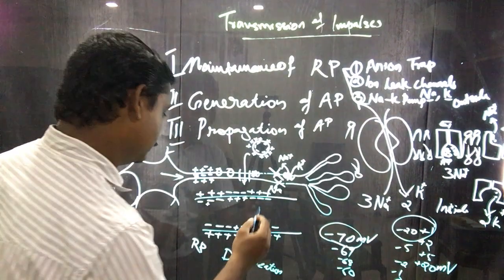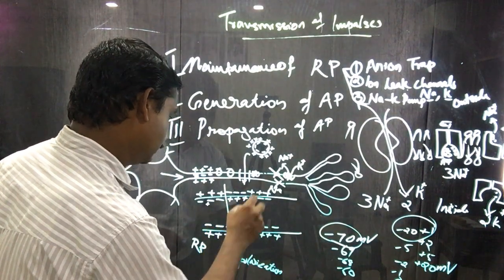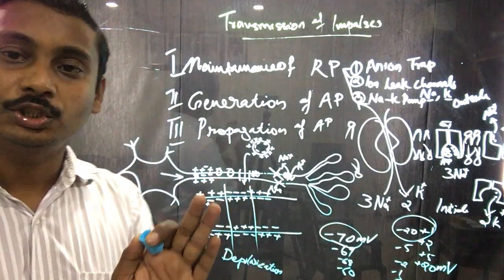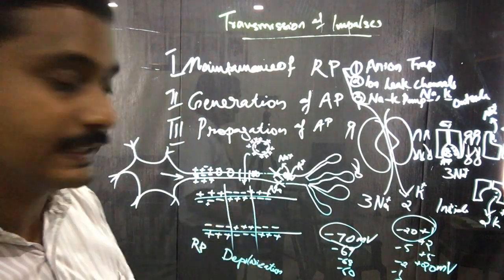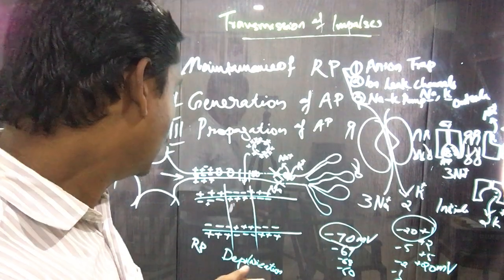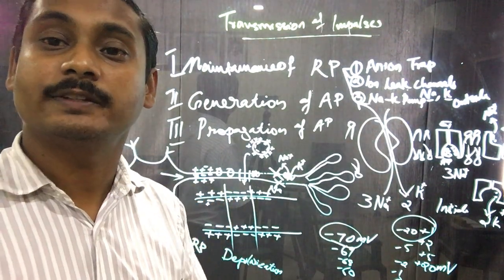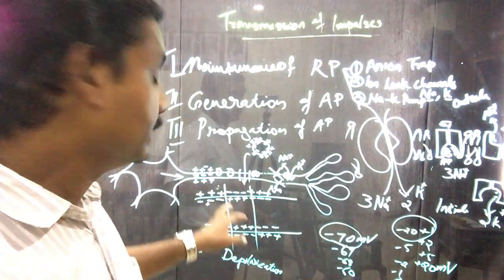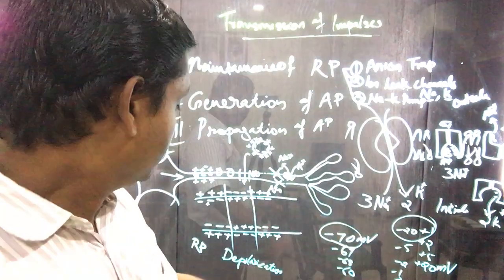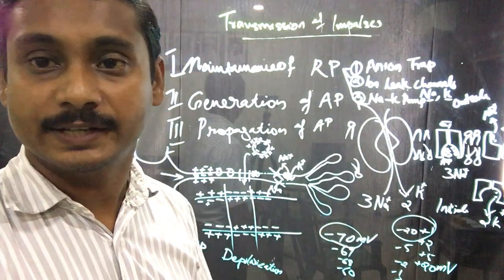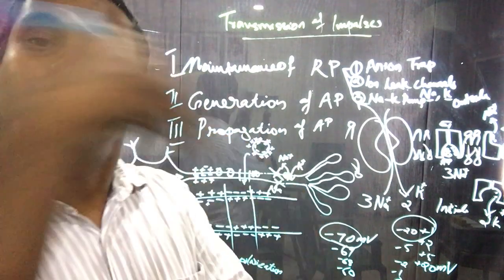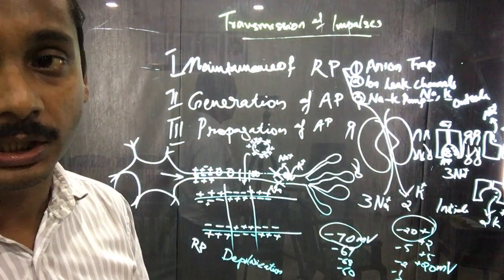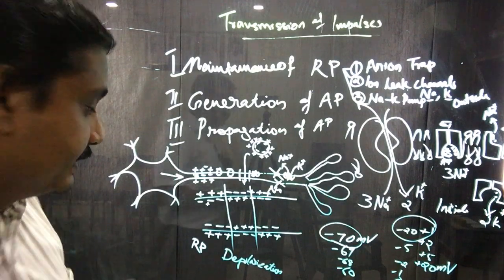It was only for a short duration and only for a short distance. The charge was reversed from negative to positive, which we call the depolarization, and after a very short period of time that goes back to the resting membrane potential, which is called the repolarization.